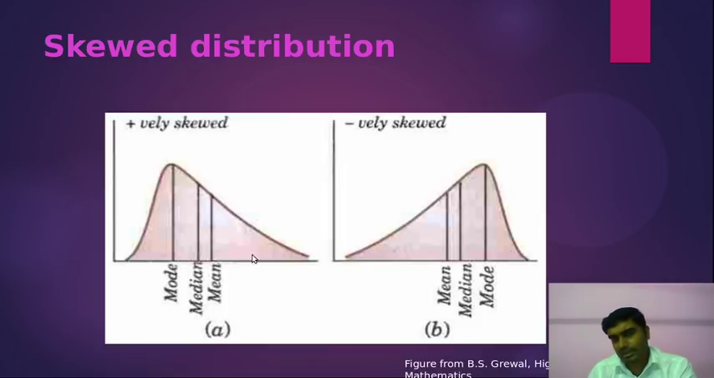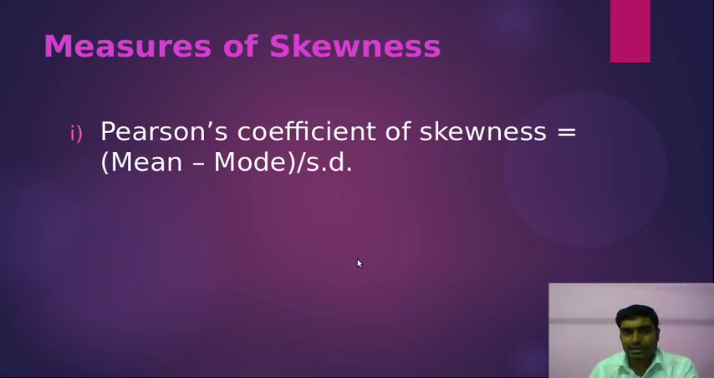Now how do we measure this positive or negative skewness? There are three measures. The first one is known as Pearson's coefficient of skewness. Pearson was a very famous statistician. His name will also come up in the next lecture, like Pearson correlation. This is also one famous name in the statistics field. He gave the idea of how we can find the skewness, and he proposed this measure: mean minus mode divided by standard deviation. Mean minus mode by standard deviation.